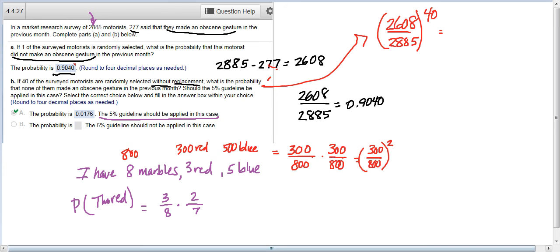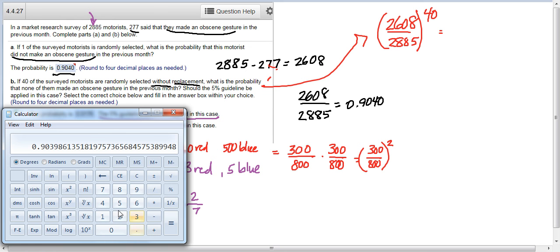If you take this decimal and hit, on my calculator it's X to the Y, different calculators have different buttons, to the 40th power, you get 0.0176.